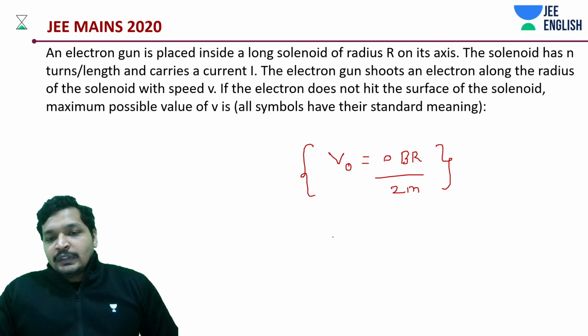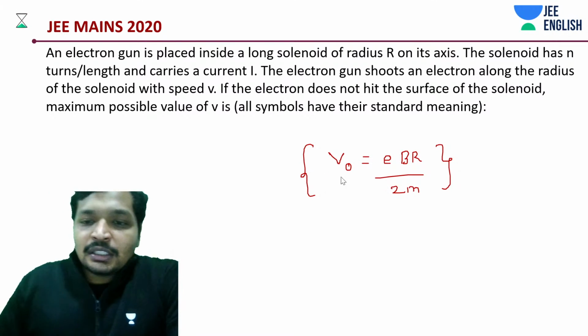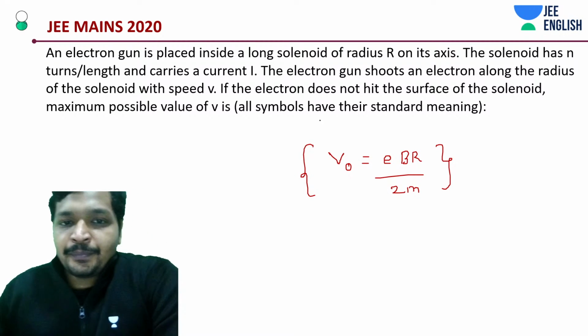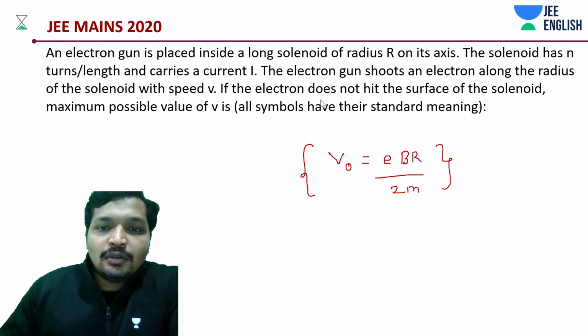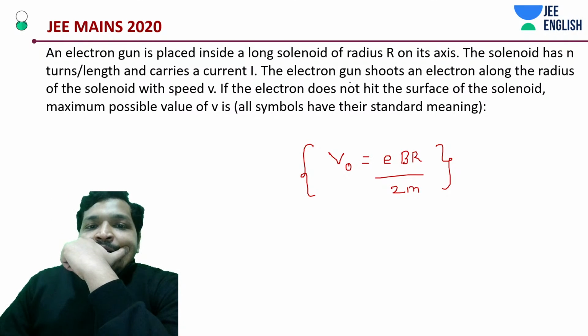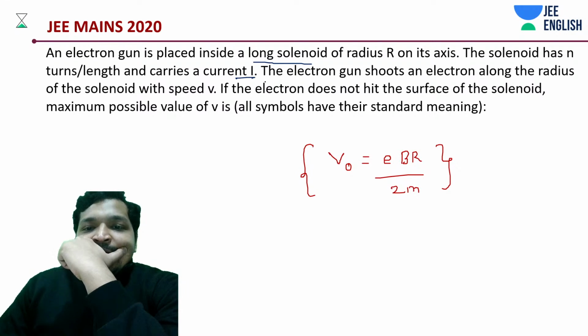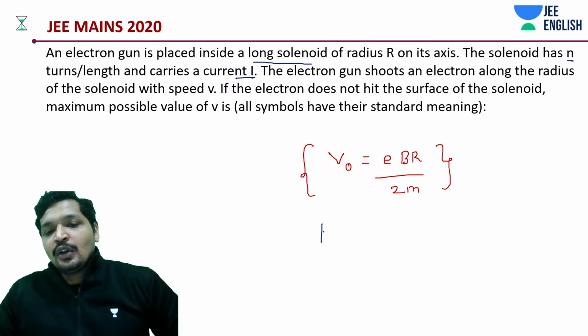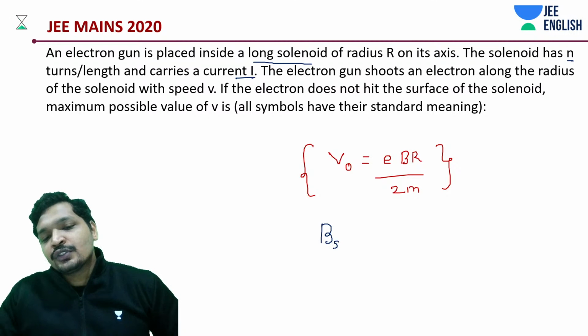Now there's one more thing that we need to substitute. Let's understand. The solenoid carries a current I and it has n turns per unit length. If you know these two pieces of information, what is the field due to the solenoid?